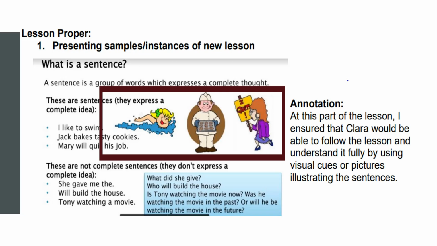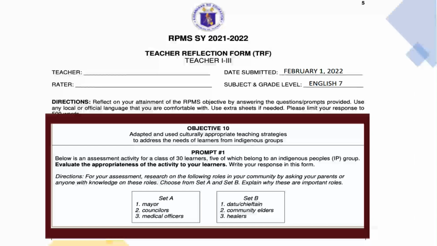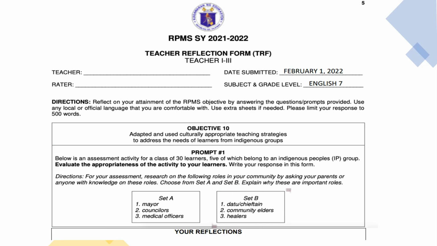The same process is what we have to do for objective 10, which also has 2 prompts. For objective 10, prompt 1, we'll assign teachers, or us, to analyze a certain activity given to a class with indigenous learners. As expected, we are to write a reflection about it, just like what we did in objective 9, prompt 1. Upon analyzing prompt 1 of objective 10, TRF, I suggest we choose set B. Let's make our reflection on the effectiveness of set B as assessment activity for the class with indigenous learners.